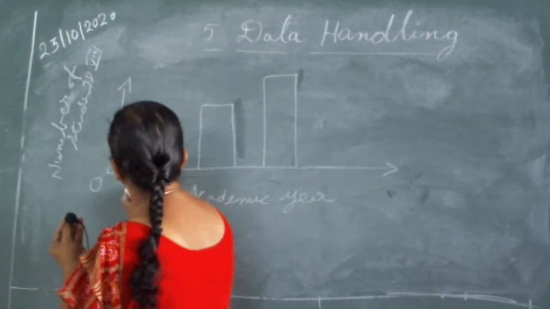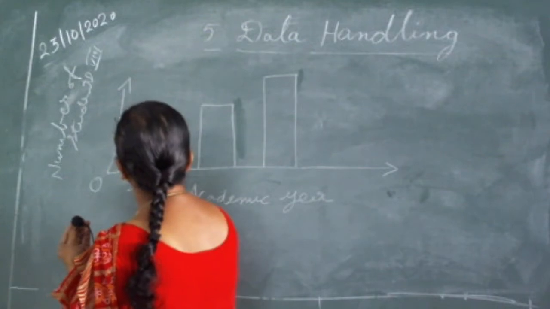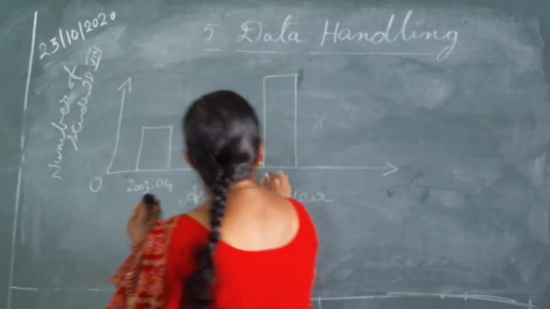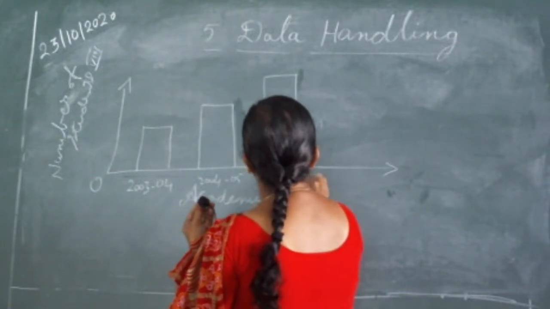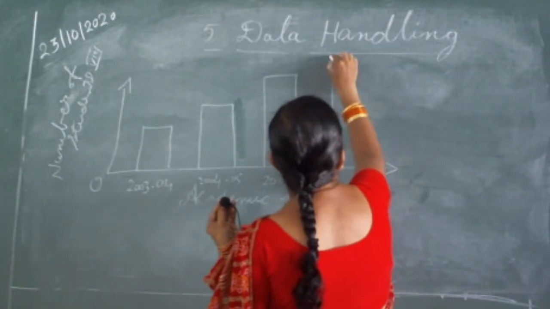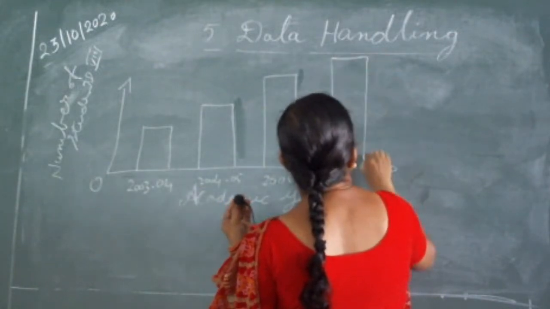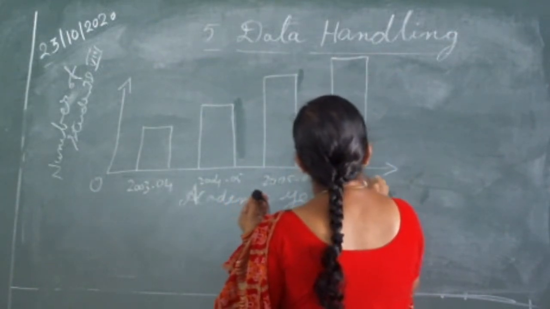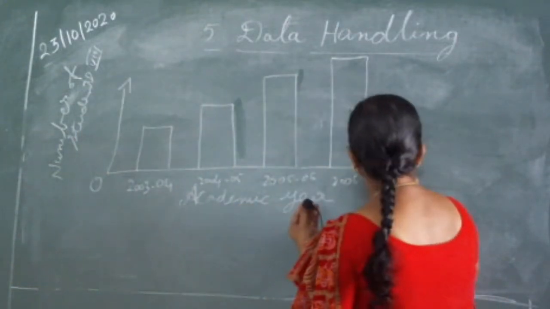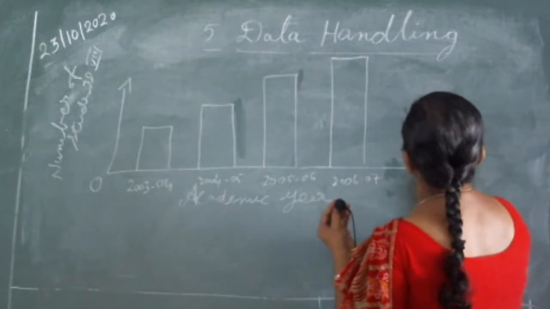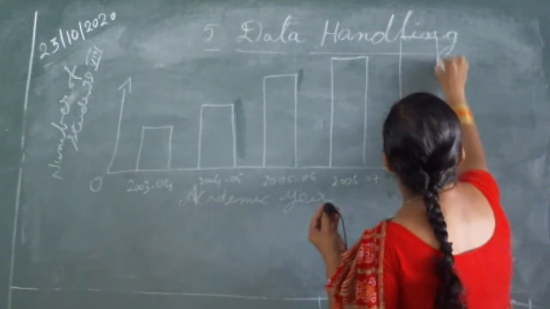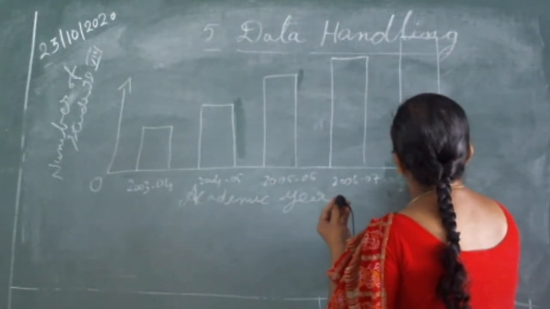The number of students also you can see here, 2003 and 2004, 2004 and 2005, 2005 to 2006, as well as 2006 to 2007. Again you have here 2007 to 2008 also there in your textbook.